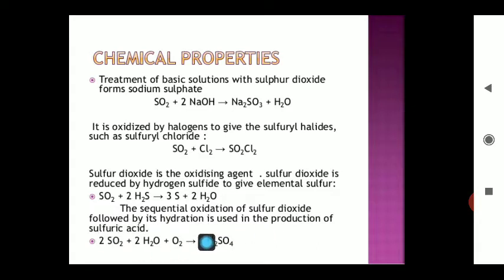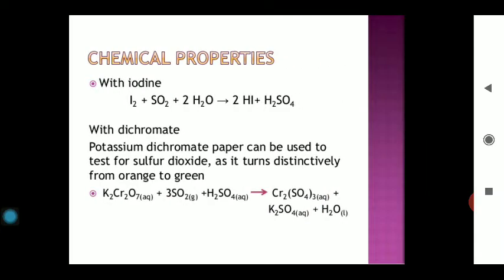Whenever SO2 comes in contact with water, when you pass SO2 gas in water, first of all it will form SO3, and this SO3 and water combine to finally form sulfuric acid. So in the preparation of sulfuric acid by the contact process, we have to study this reaction again. So these were some of the chemical properties, and now we are looking at the next one, that is the reaction of sulfur dioxide with iodine. Whenever iodine comes in contact with sulfur dioxide in an aqueous medium, they combine to form HI plus H2SO4.